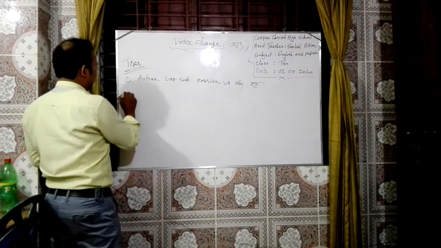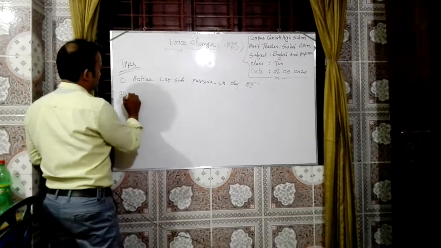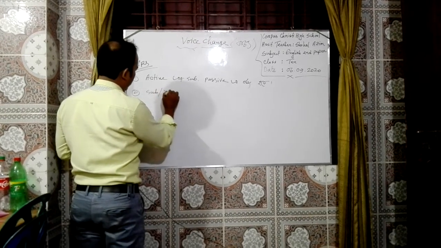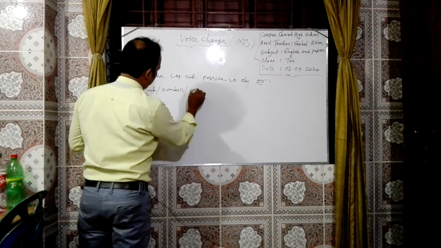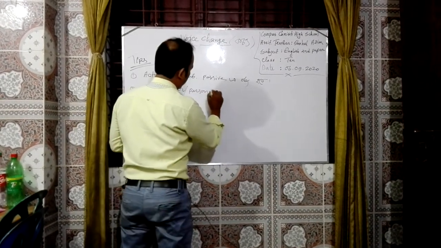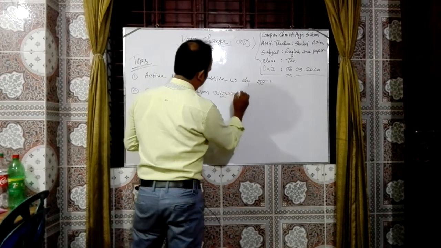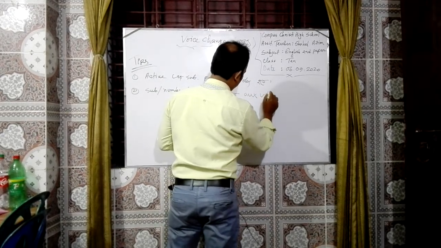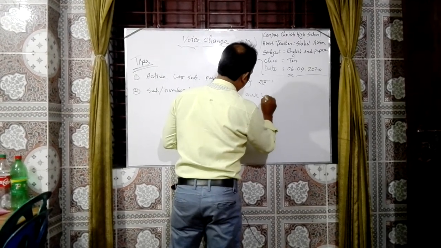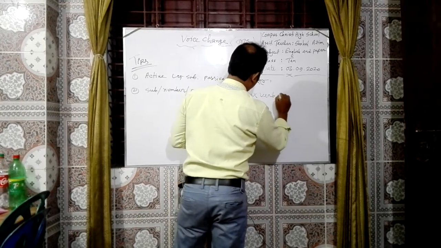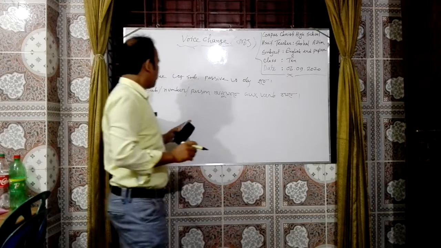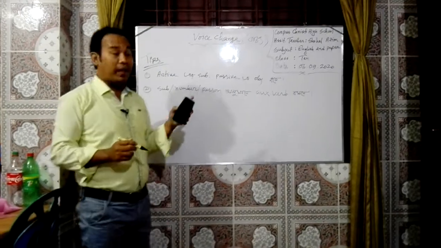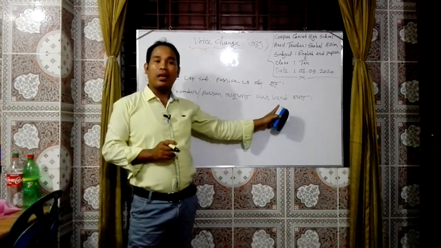Now number two: according to the subject's number and person, the auxiliary verb will be placed. If the subject is singular, the verb will be singular.